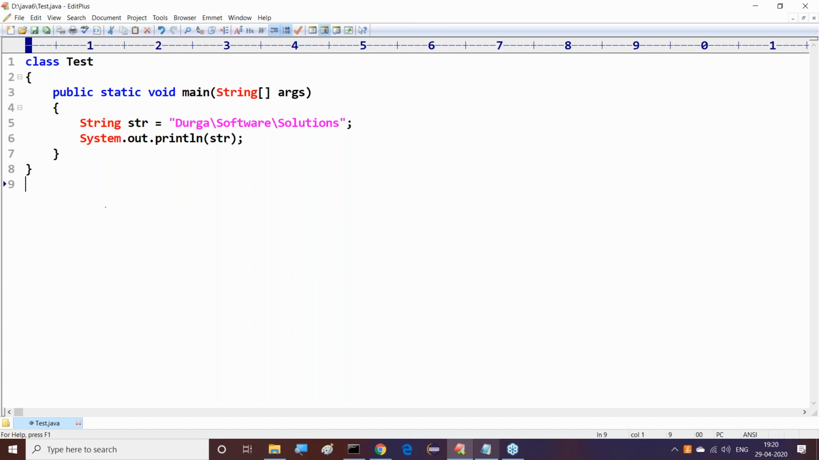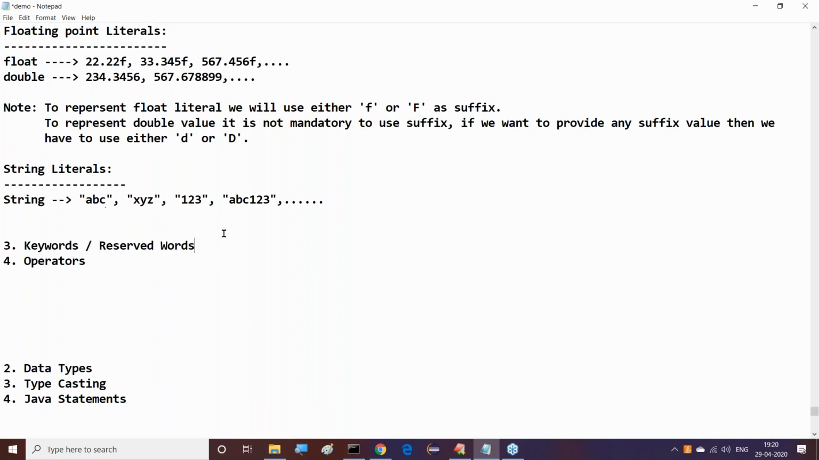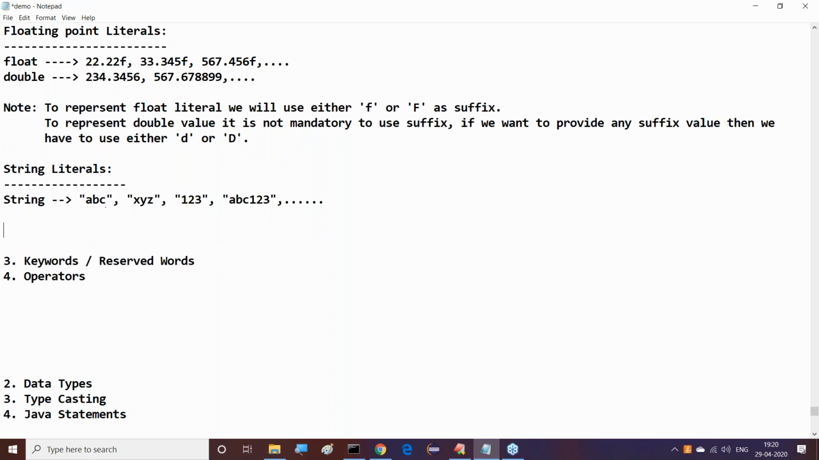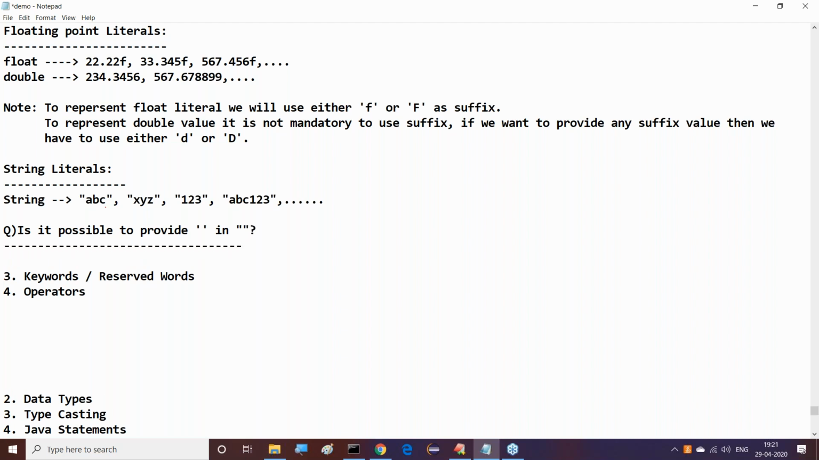Next, I have a question now. Anything we represent in the form of double quotations is treated as a string. But here my question is: is it possible to provide single quotations in double quotations?